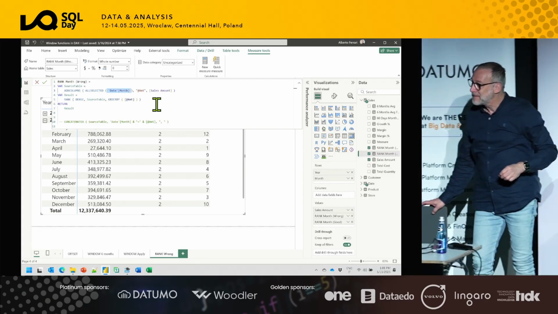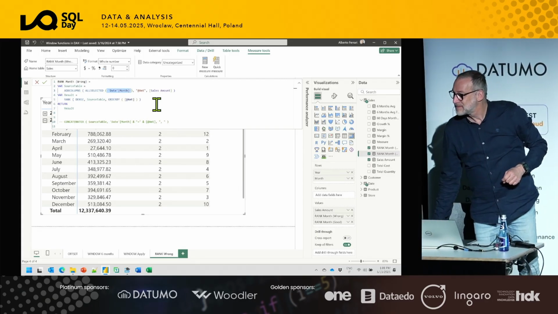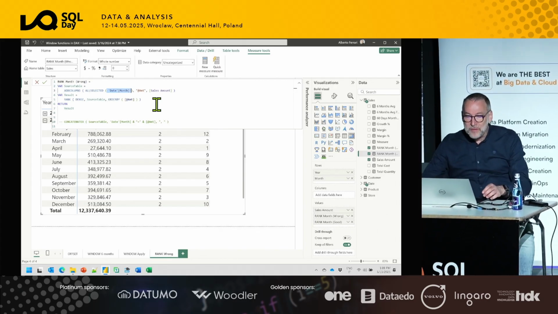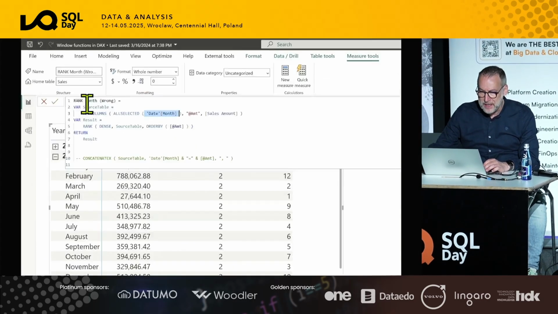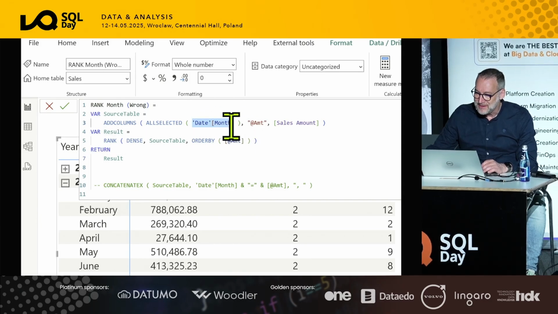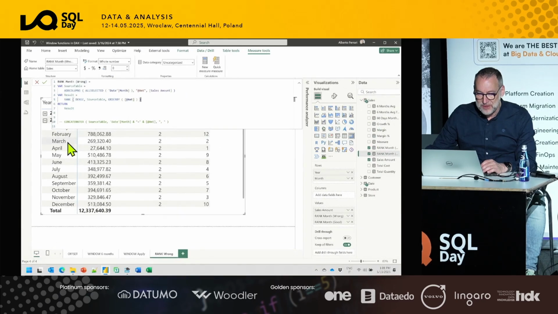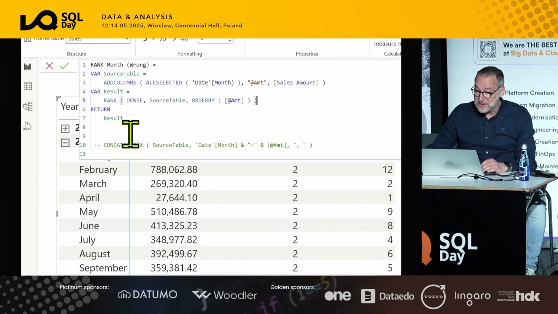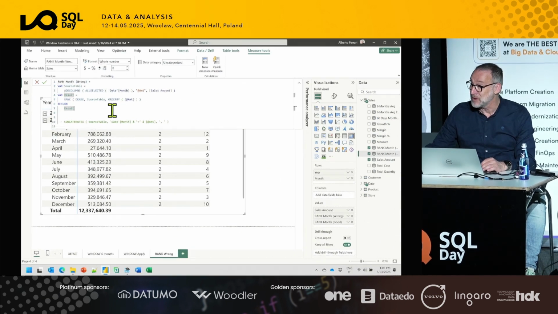Yep. We have a question. Do we miss a column? No. Why? Yeah, I don't know. This is just ALLSELECTED date month that returns from January to December. We still have the year in the filter context. No, to be honest, I didn't understand what the question was about.